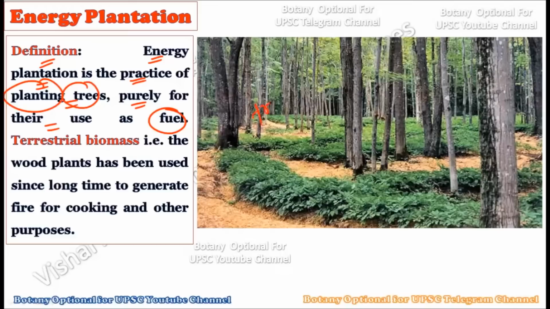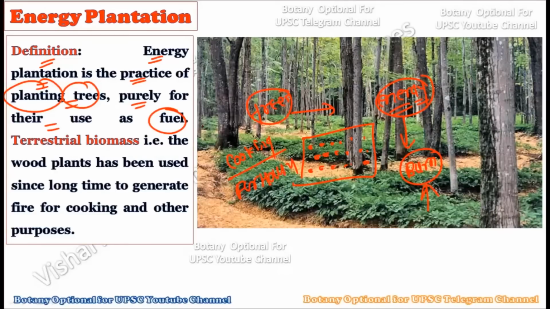We plant such trees which are giving us the high energy per acre. That is, the area is considered, and in that particular area, if you plant this much amount of trees, how much energy these plants are giving to us in the form of fuel or any other form. So basically, planting the trees purely for their use as a fuel or for the production of particular energy, this is called the energy plantation, because primarily we are dealing with the energy that is within the plant bodies, and when we burn these plant bodies, we start to collect different types of energies for cooking purposes, for various household processes, etc.